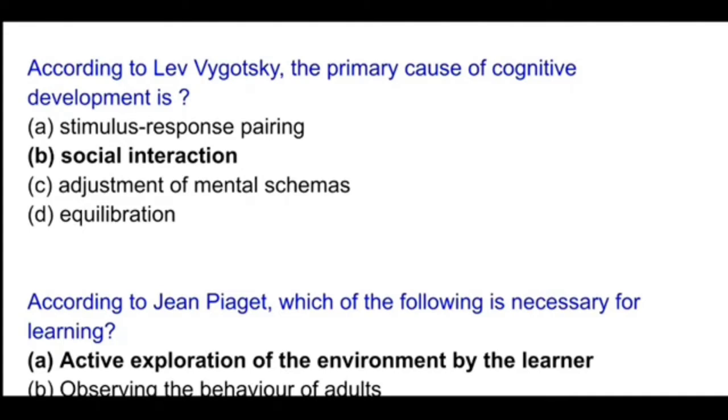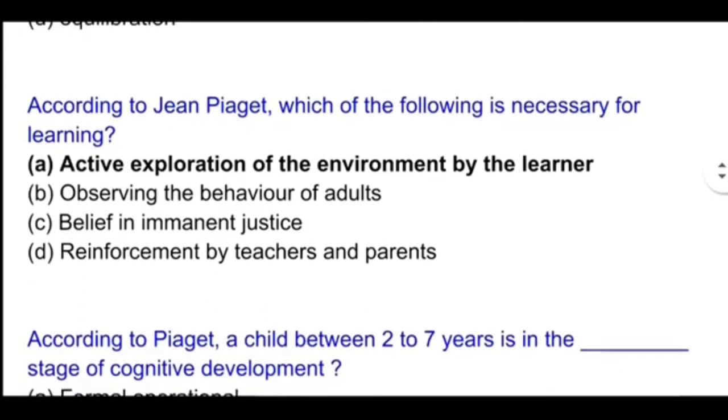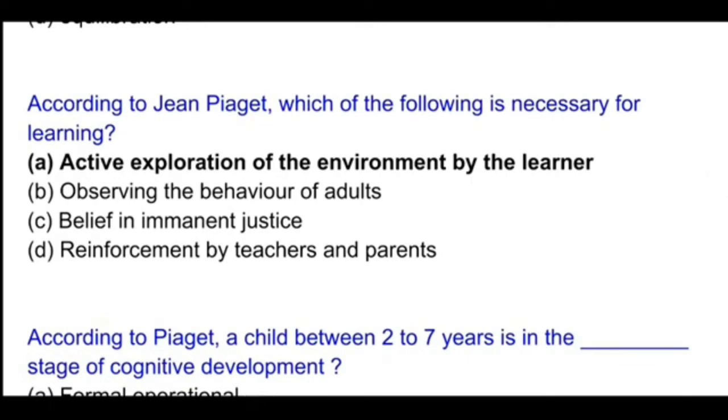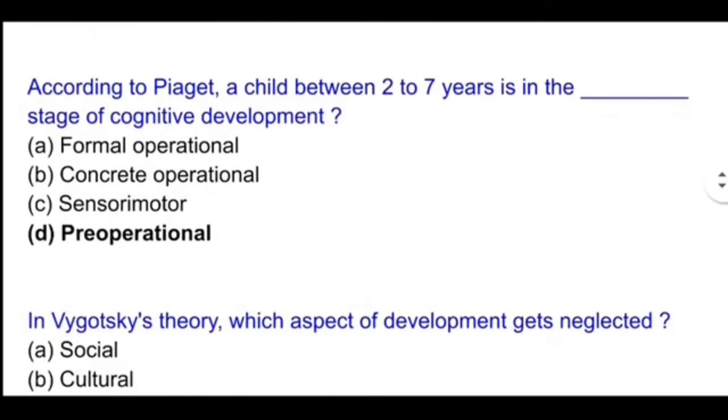According to Jean Piaget, which of the following is necessary for learning? So the correct option will be option A, active exploration of the environment by the learner. Okay, next question. According to Piaget, a child between 2 to 7 years is in the dash stage of cognitive development. So this will be the second stage. So the answer will be pre-operational. Okay, and the first one, that is sensory motor, is from 0 to 2 years. Okay, keep in mind.